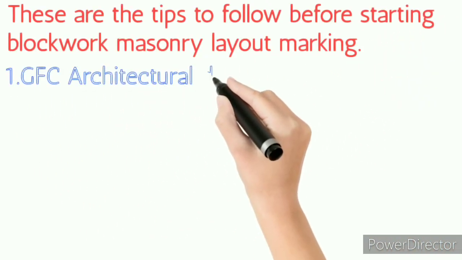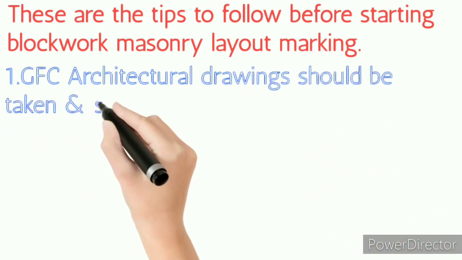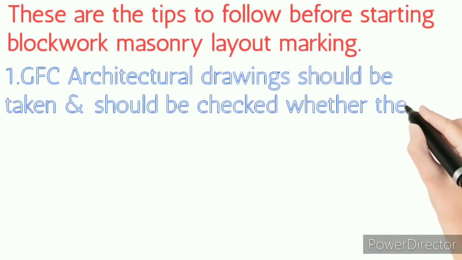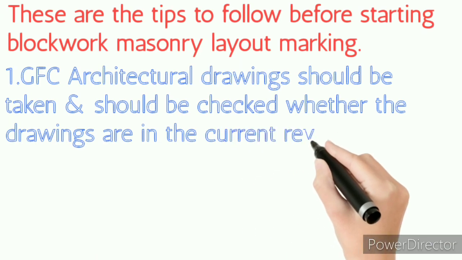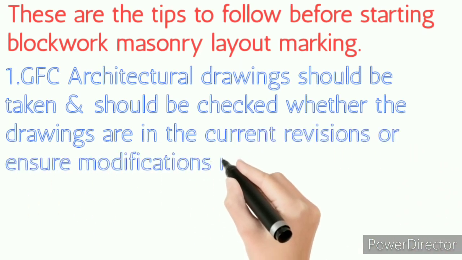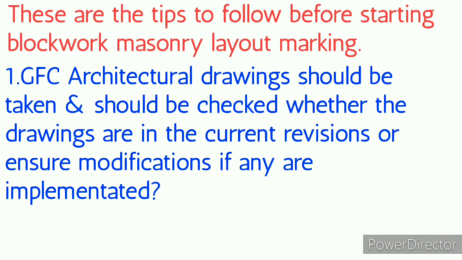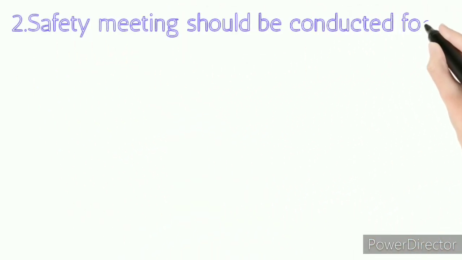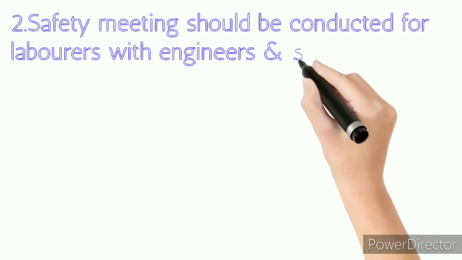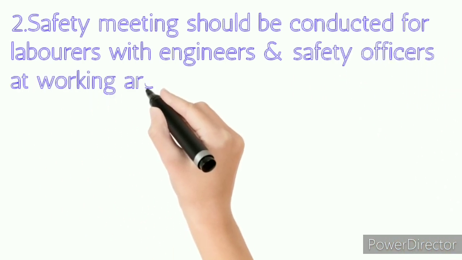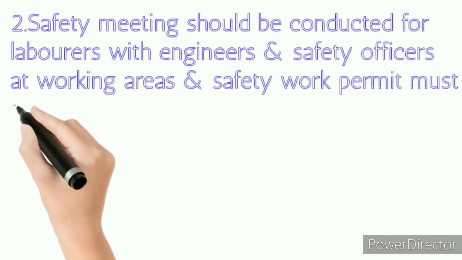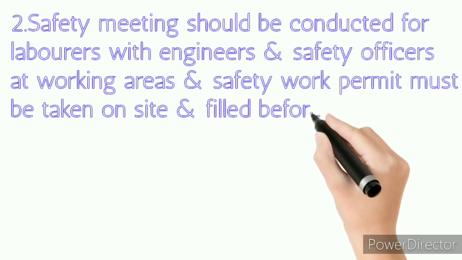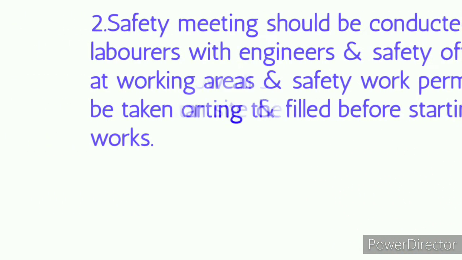1. GFC architectural drawings should be taken and checked whether the drawings are in the current revisions, and ensure modifications, if any, are implemented. 2. Safety meeting should be conducted for laborers with engineers and safety officers at working areas, and safety work permit must be taken on site and filled before starting works.